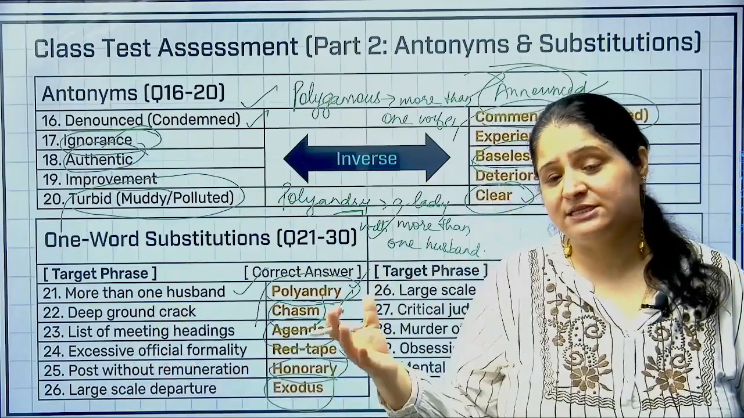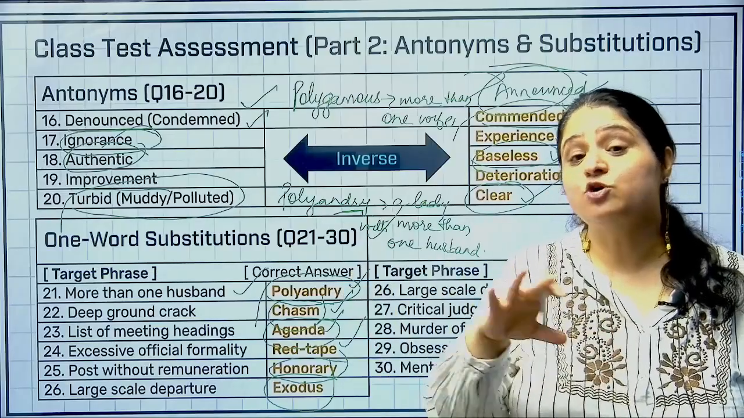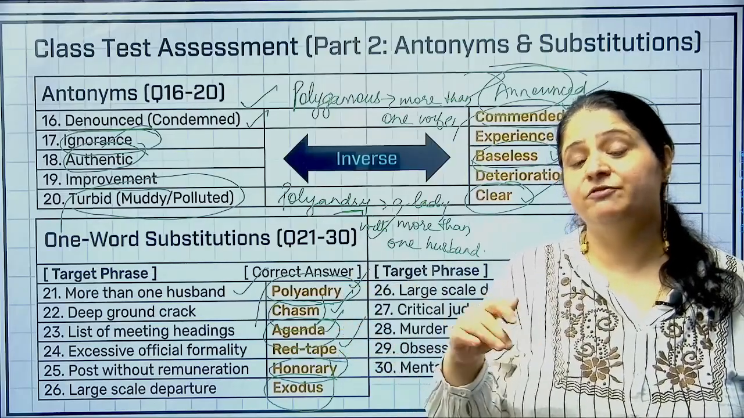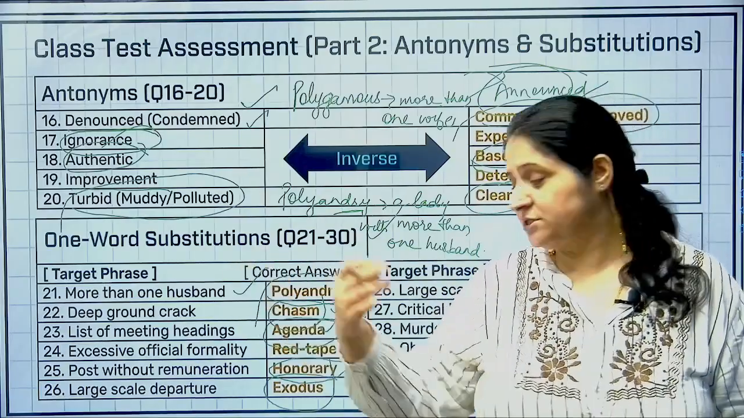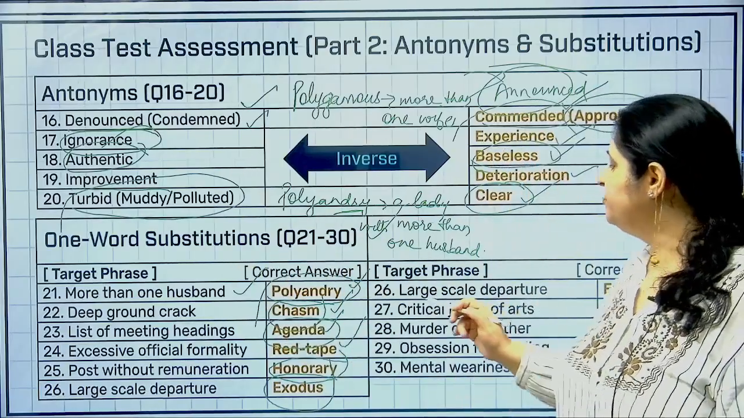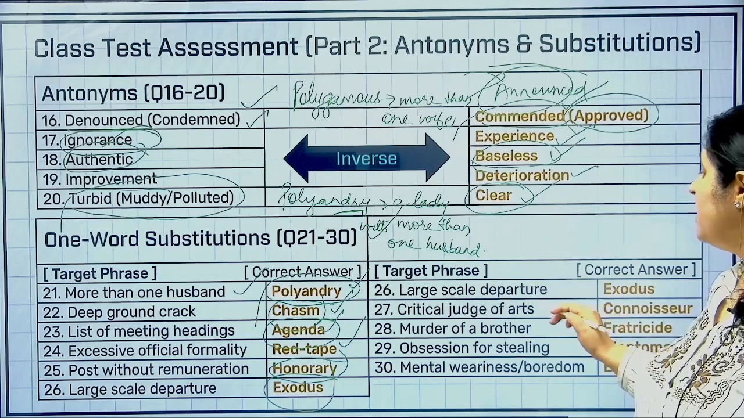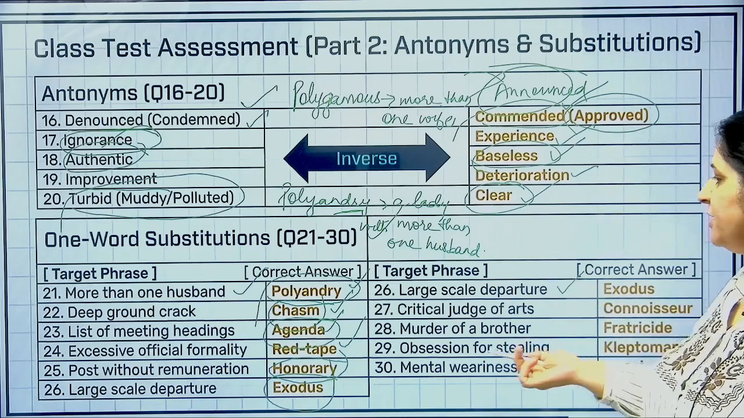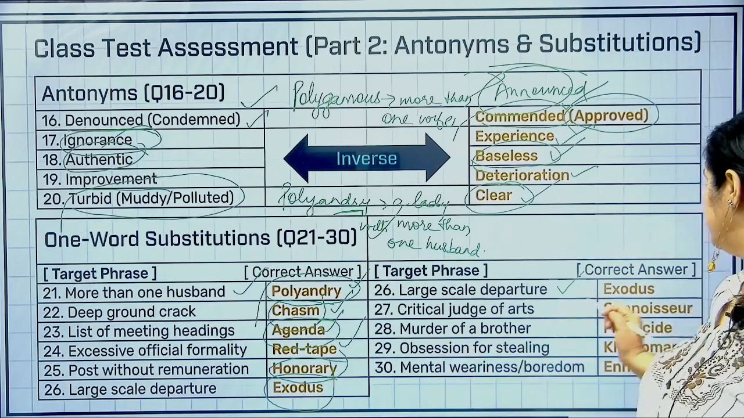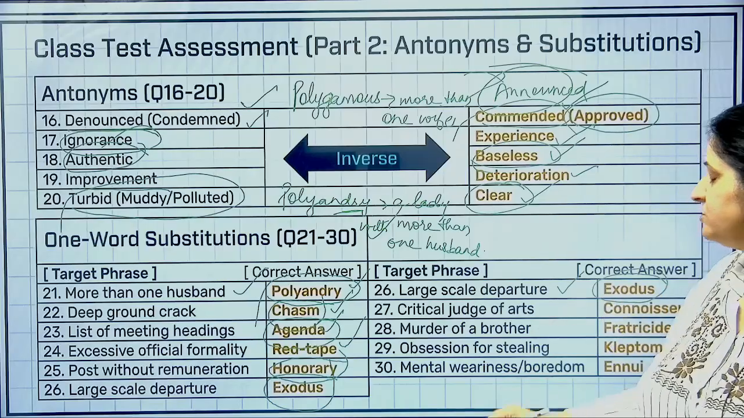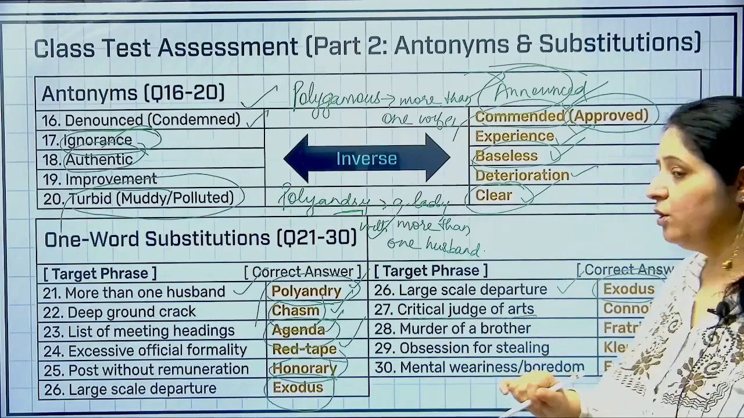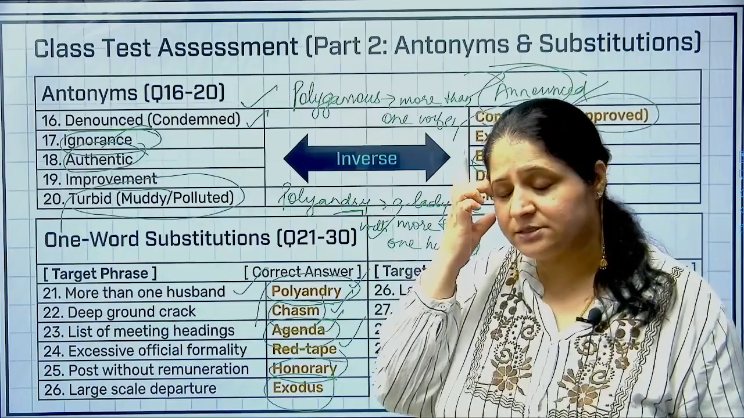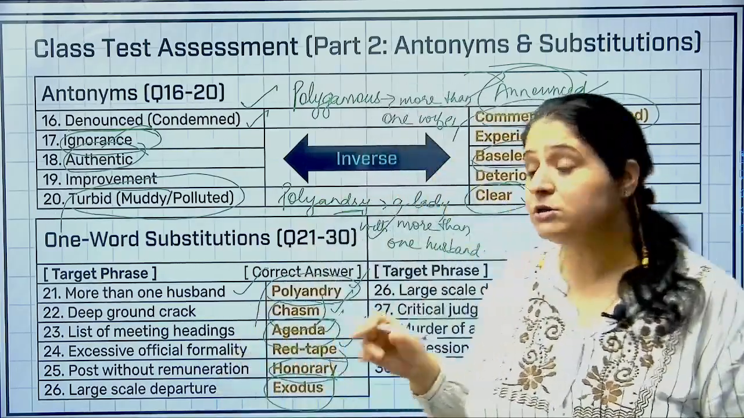अ पर्टिकुलर स्टेट और अ सिटी, जैसे कश्मीरी पंडित्स उनका एक्सोडस हुआ था 1990 में, they were forced to flee from their homeland, right? So exodus, a mass moving. All right, moving ahead, large scale departure अभी हमने करा, so it is exodus, we have just done it, so it has been written twice. All right, critical judge of arts, it is connoisseur.